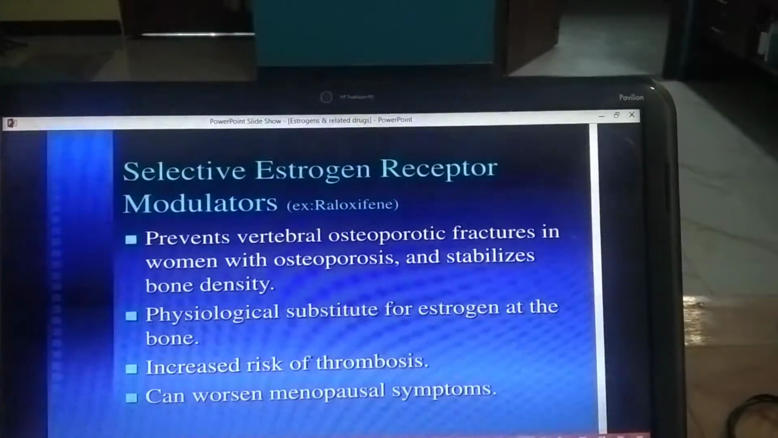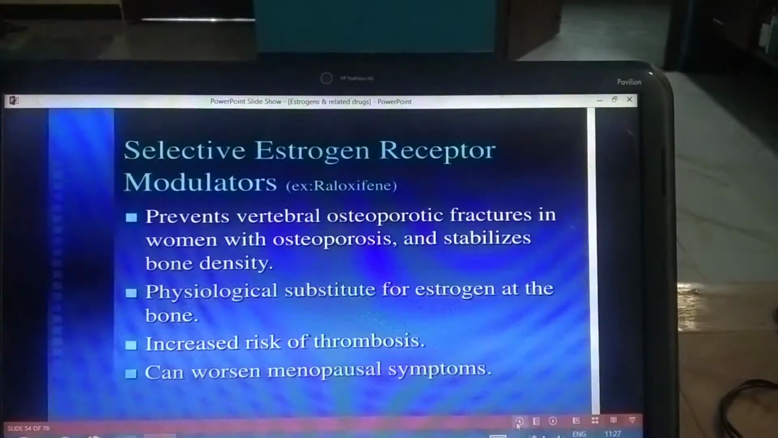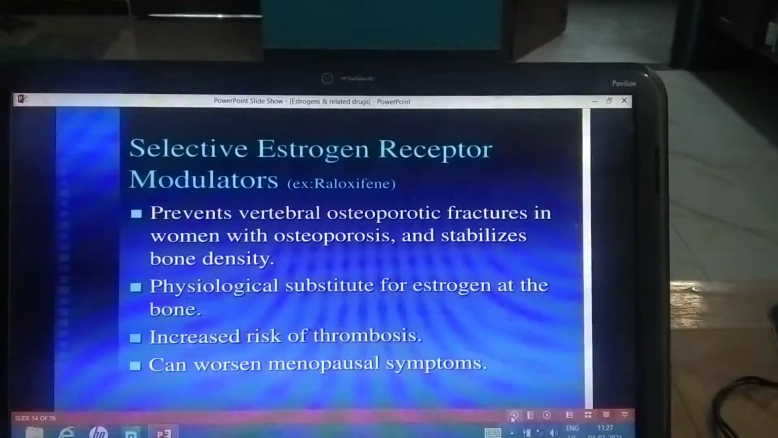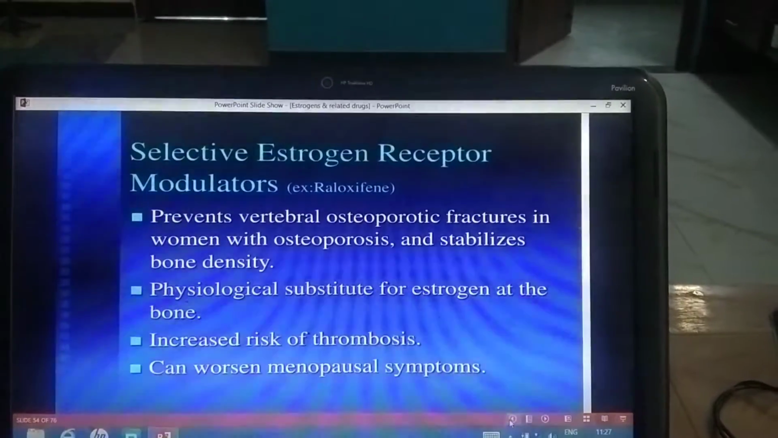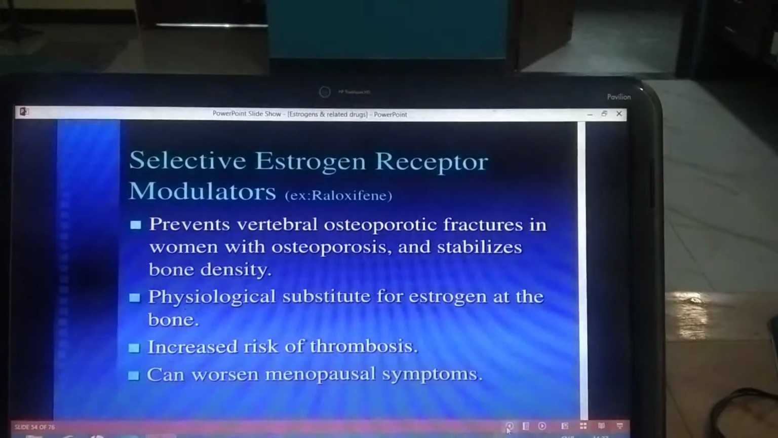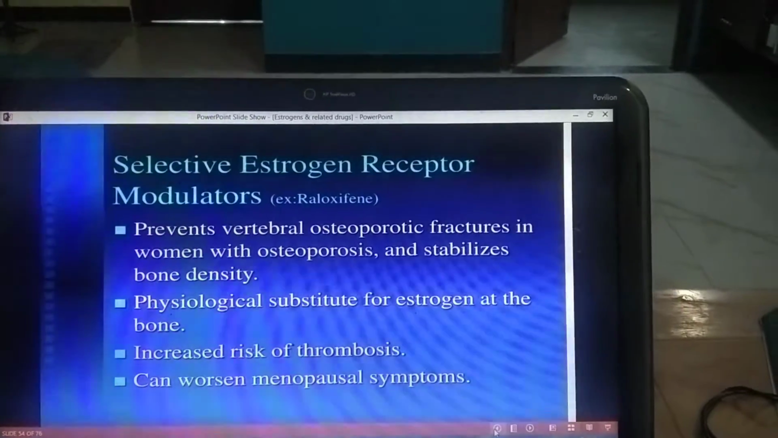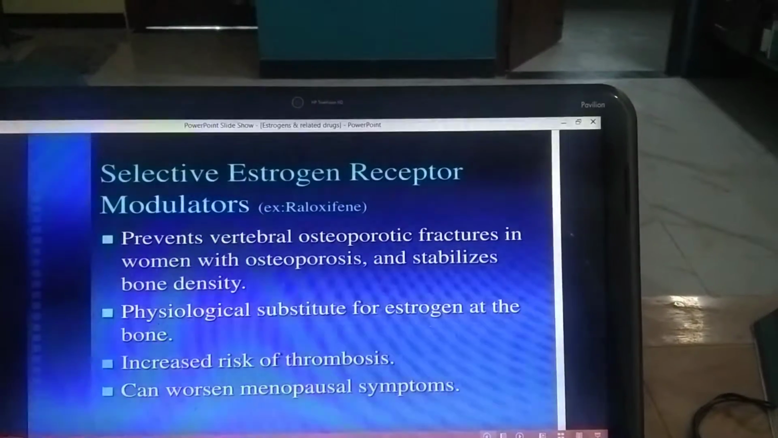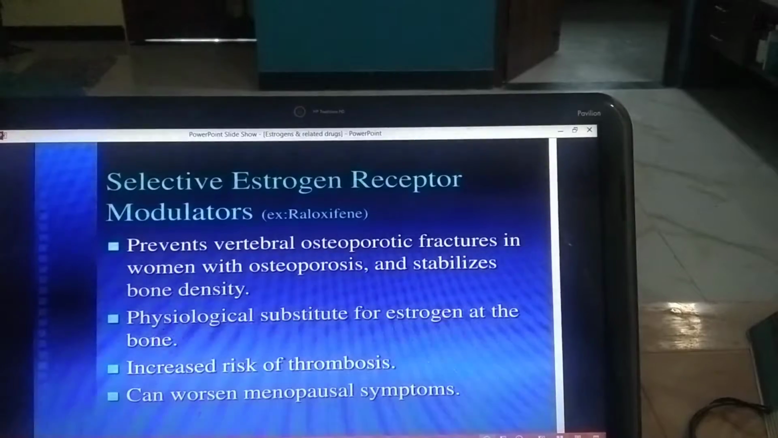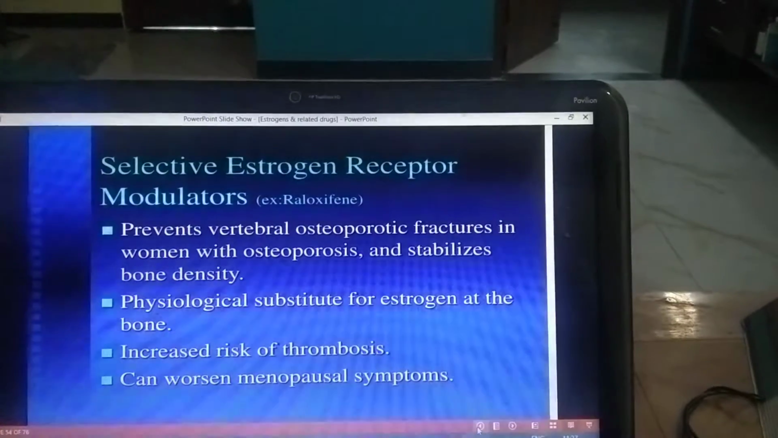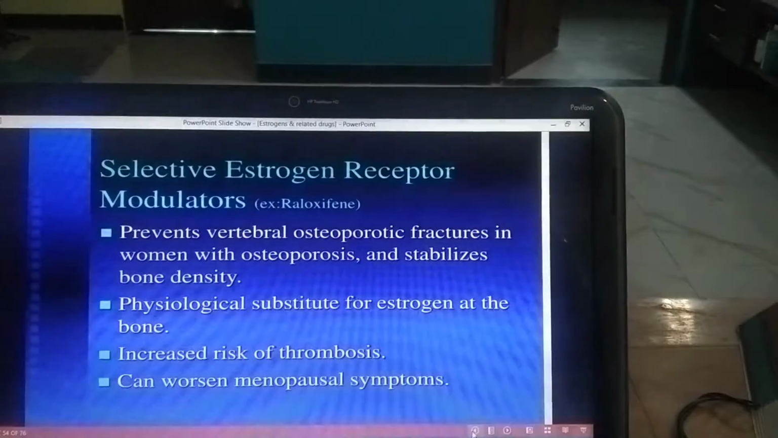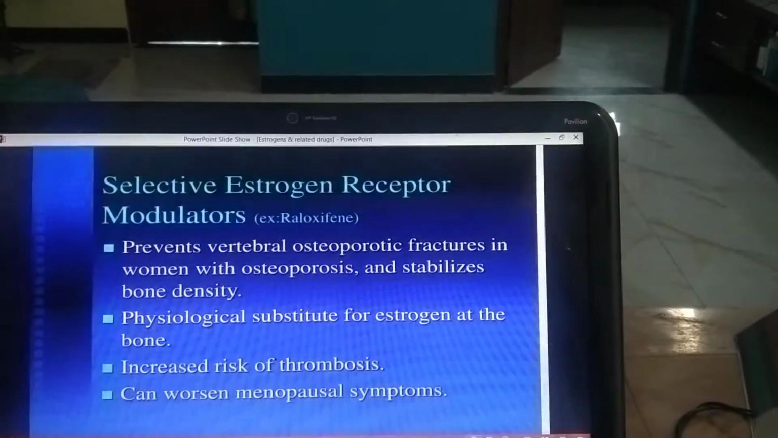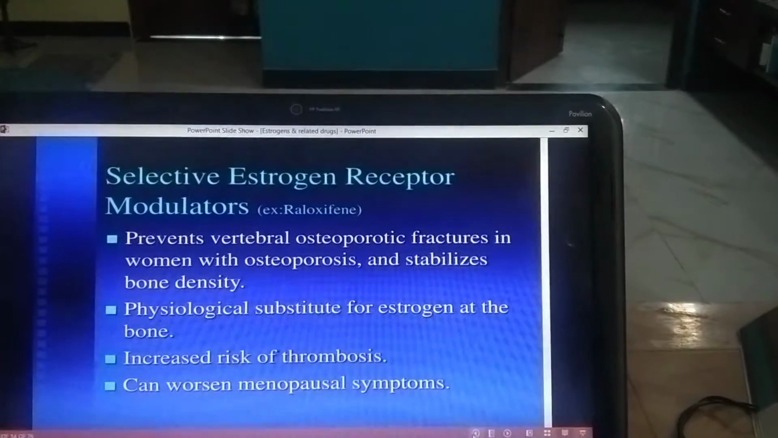Raloxifene is rapidly absorbed after oral administration. It has poor bioavailability because of extensive first pass metabolism. Uses of raloxifene: it is used for the prevention and treatment of osteoporosis in postmenopausal women, to prevent vertebral fractures and stabilize bone density. Adverse effects of raloxifene are hot flushes, leg cramps, increased incidence of DVT, that is deep vein thrombosis, and pulmonary embolism. It does not increase the risk of endometrial cancer.